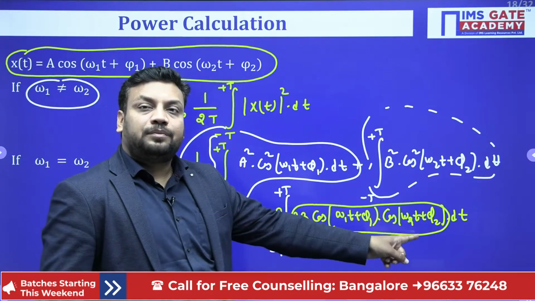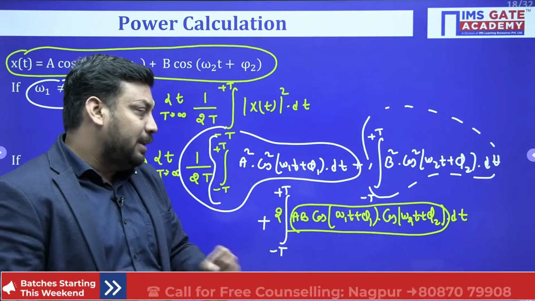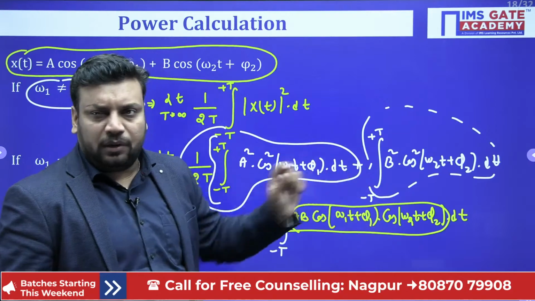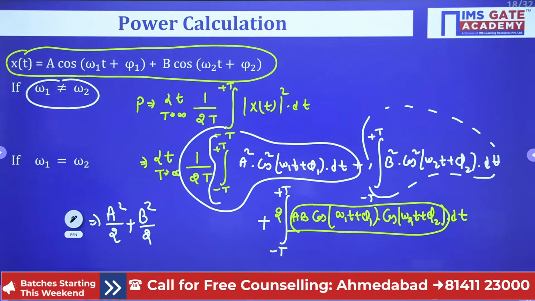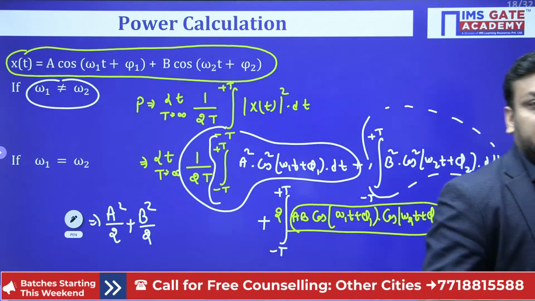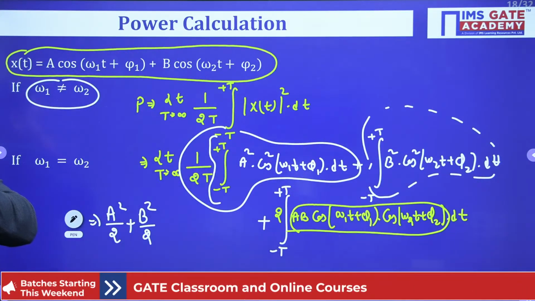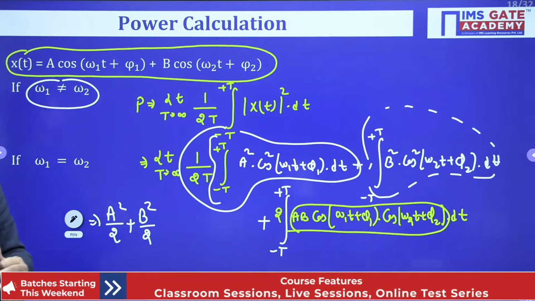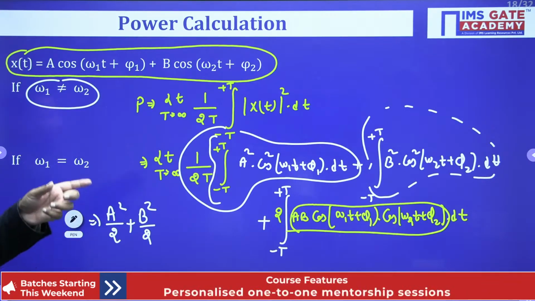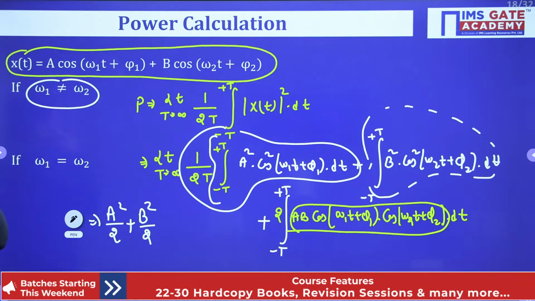Because frequencies are different, omega 1, omega 2 are different, not same. So if I add one time, I will get omega 1t plus omega 2t plus phi 1 plus phi 2. Follow here. Because I am doing cos a plus b. Next time when I do cos a minus b, what will I get? I will get again cos of omega 1t plus theta 1 minus omega 2t minus theta 2. Is it clear? So both the cos functions I will get.